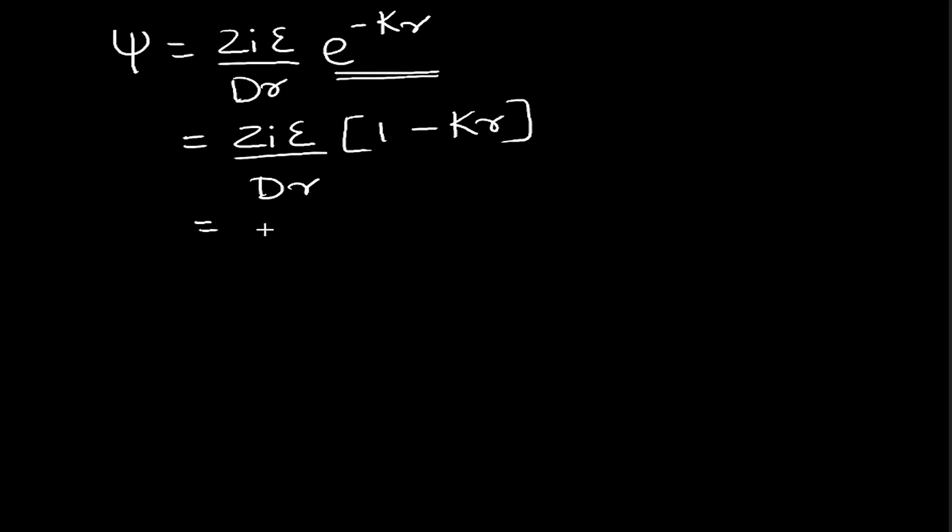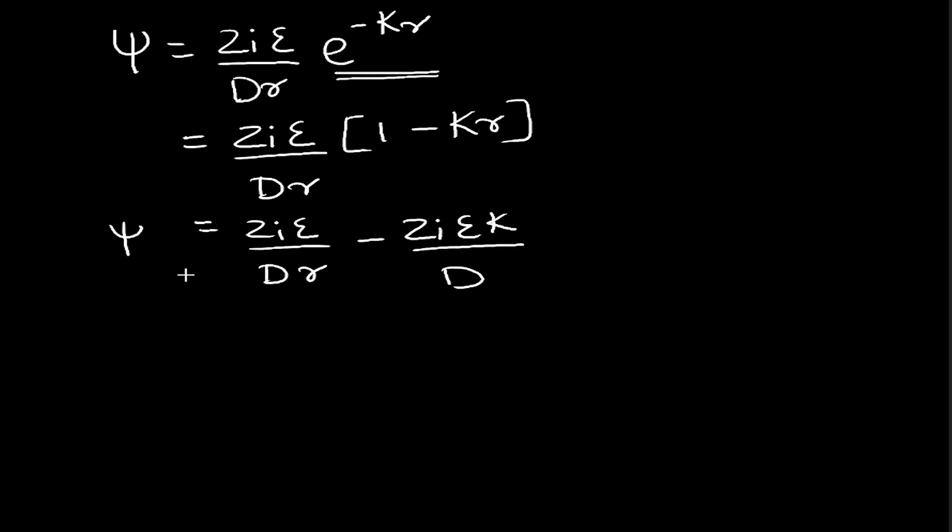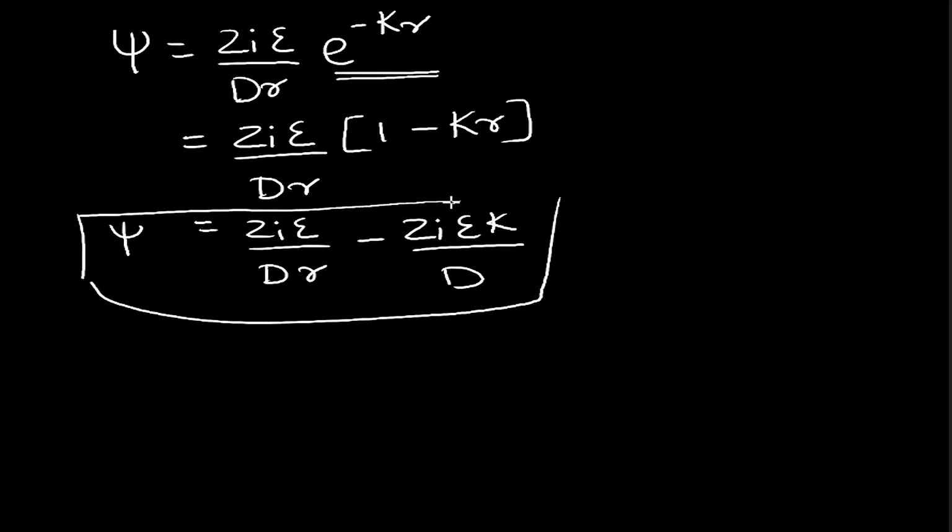When we multiply it, we will have z_i epsilon by d r minus z_i epsilon kappa by d. So this is the final expression which gives us the value of electrical potential at any particular point in the dilute solution of strong electrolytes.